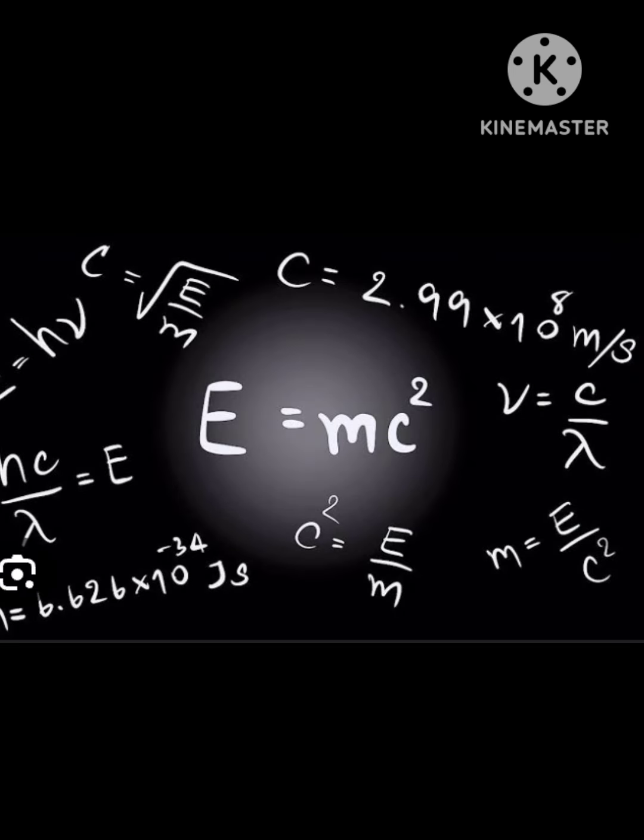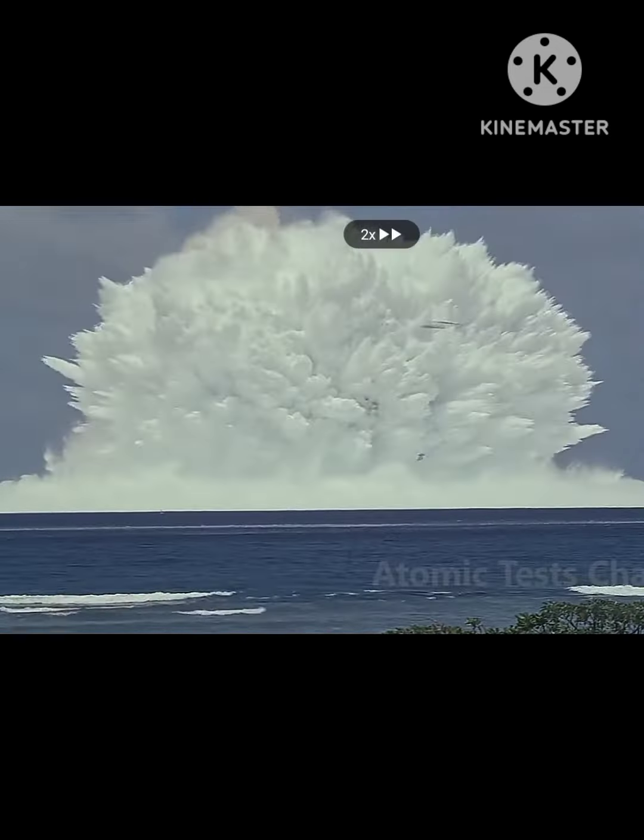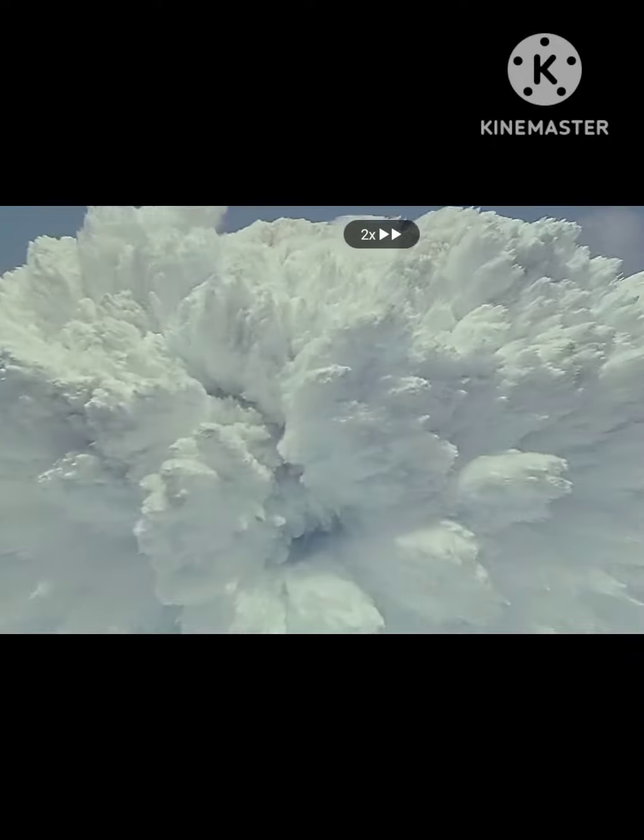You have heard of the famous Einstein's equation E equals mc squared, which gives a relation between mass and energy. If we go deeper into that, an example of E equals mc squared is an atomic blast, in which the mass of uranium is converted into a considerable amount of energy, resulting in a big blast.